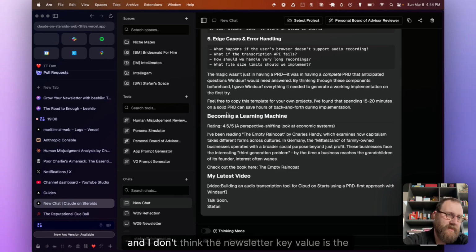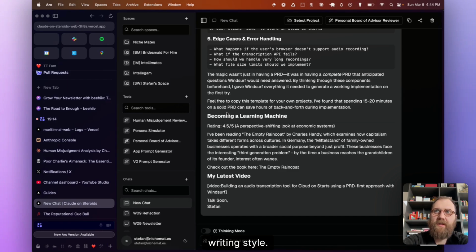And I don't think the newsletter's key value is the writing style. I think if there is value in the newsletter and people see it, then it is in the story or the insight and the context. And that I provide. And then I use AI for what it is great at, which is to quickly write and iterate on stuff like a newsletter.